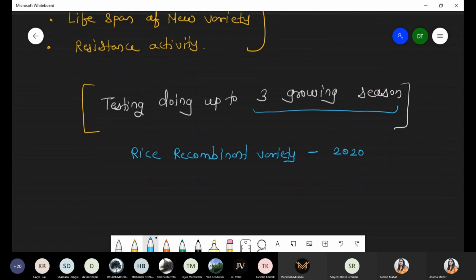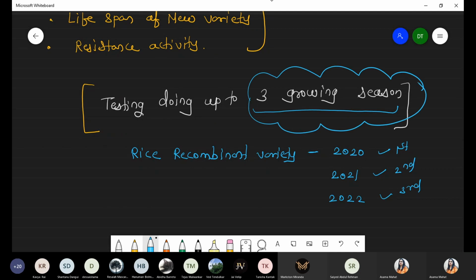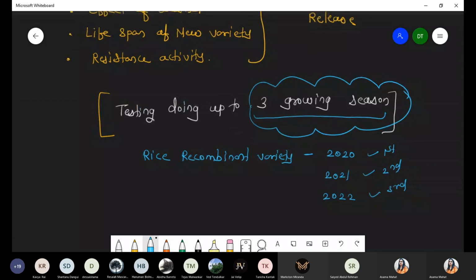This is the first growing season. Now we have to check in 2021 also. This is the second growing season, and again we have to check in 2022 also. This is the third growing season. So until when do we have to check it? Up to 3 growing seasons, because you know that rice requires specific weather and climatic conditions, the plant requires high water and a low-lying condition. So the rainy season is best for testing rice. So continuously we have to grow it before the commercialization.